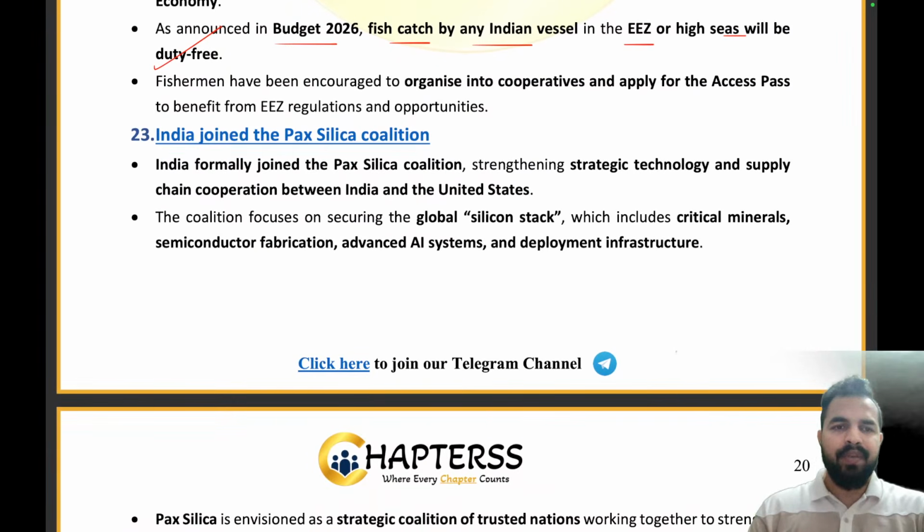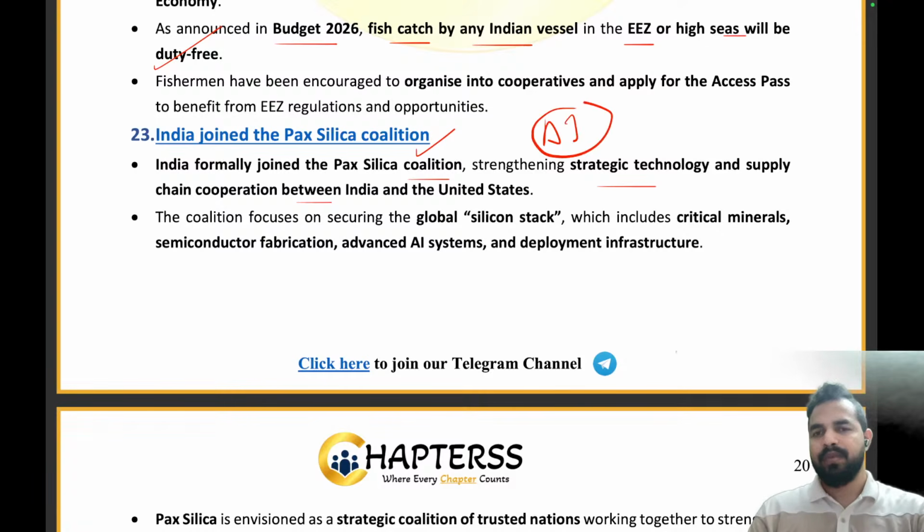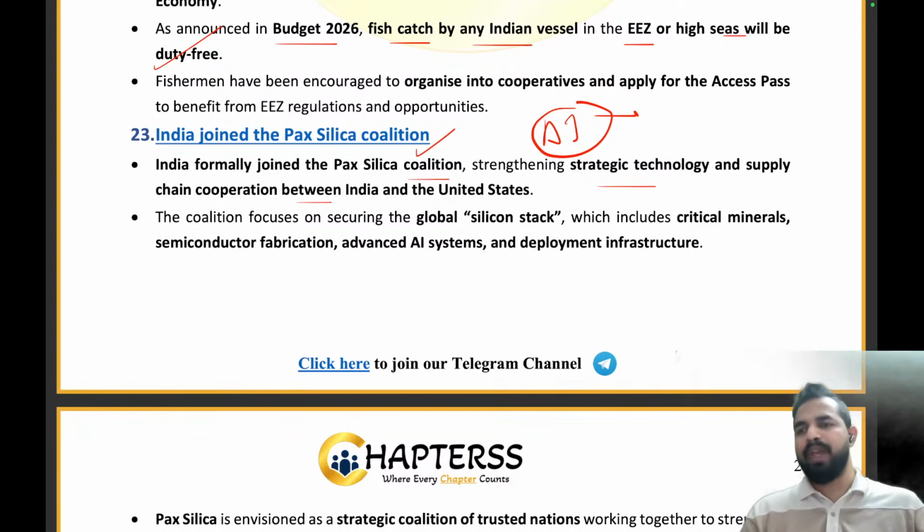So now, guys, we have India has joined the Pax Silica coalition. तो दोस्तों इंडिया ने यूनाइटेड स्टेट्स के साथ मिलकर एक पैक्स सिलिका coalition को ज्वाइन किया है फॉर्मली एंड विद दिस पैक्स सिलिका coalition is going to strengthen the strategic technology and supply chain cooperation between India and United States. My dear friends, you all know that we are working a lot in the area of artificial intelligence. और इसके लिए आर्टिफिशियल इंटेलिजेंस की एक्टिविटीज को एग्जीक्यूट करने के लिए वी नीड सम सेमीकंडक्टर्स.